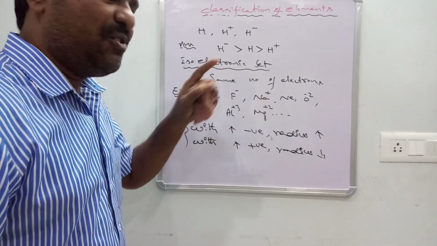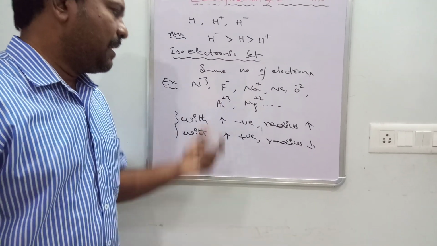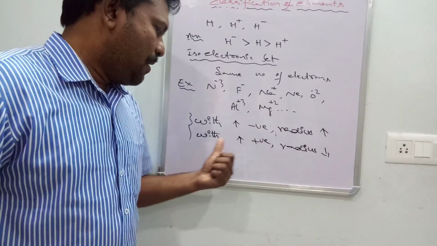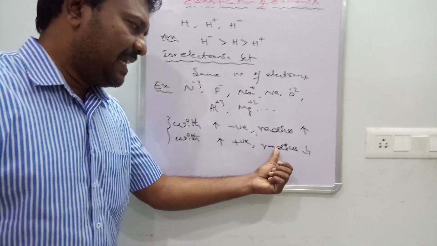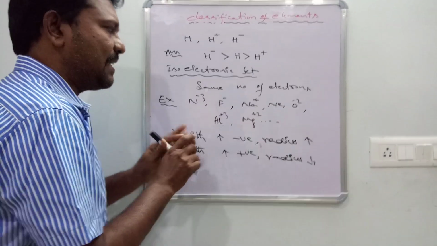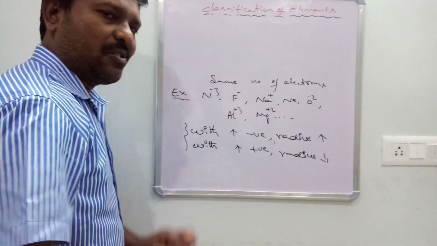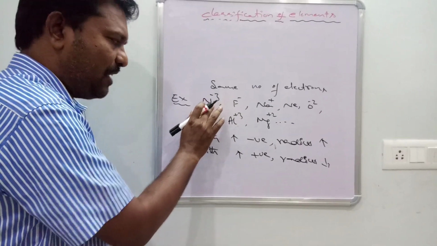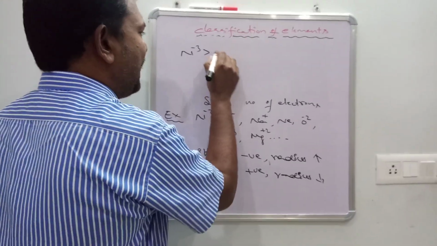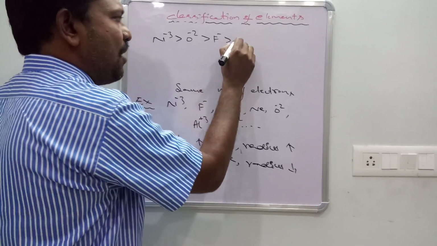More negative ions are there. How to justify which is larger and which is smaller? Observe the charge. If the negative charge is greater, the radius is maximum. If the positive charge is larger, the radius is smaller. That's how we identify among such an isoelectronic set. What is the order of ionic radius? All have 10 electrons, but the radius is larger with more negative charge, so N minus 3 is greater than O minus 2, which is greater than F minus, which is greater than the neutral atom neon.